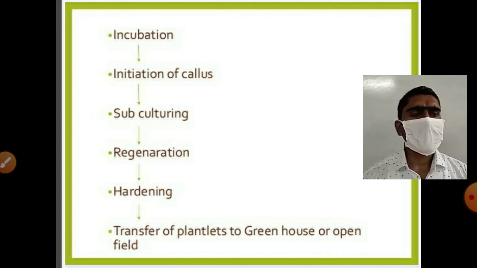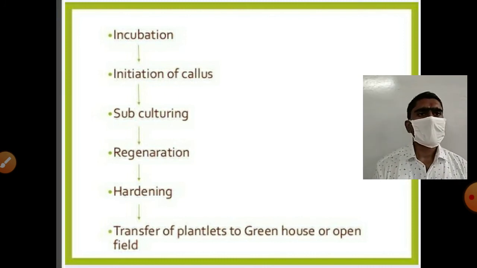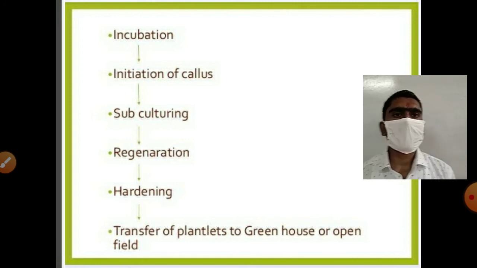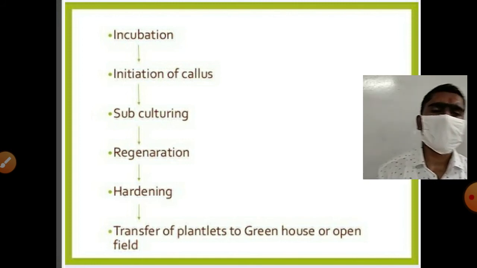Light is necessary for photosynthesis, and if a plant is growing naturally it acquires light from the sun. Sun is the ultimate source of light, but in vitro we need to provide a lamp for the light. After that incubation, initiation of callus occurs.